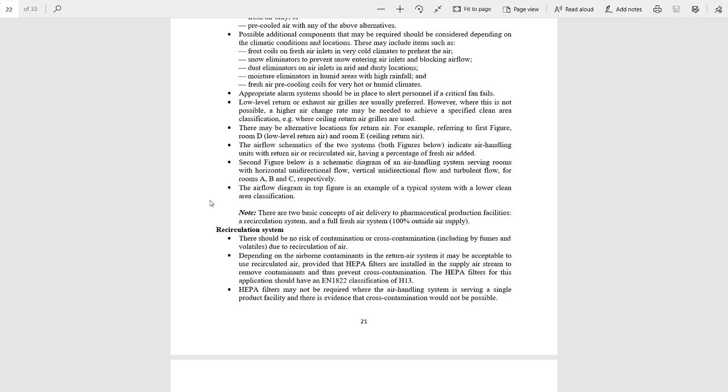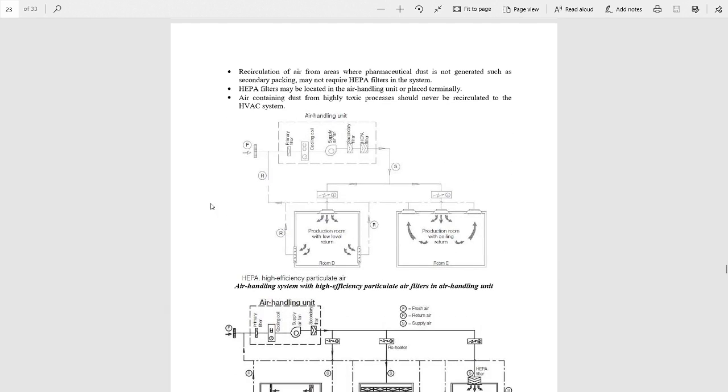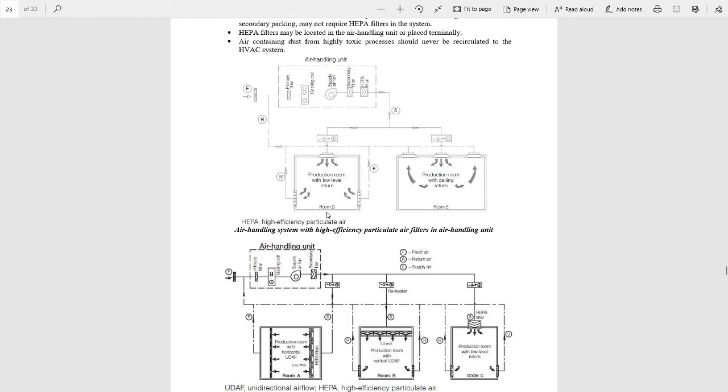For example, referring to the first figure, in this figure there is room D and room E. In these two rooms, we can see the alternative locations for return air.